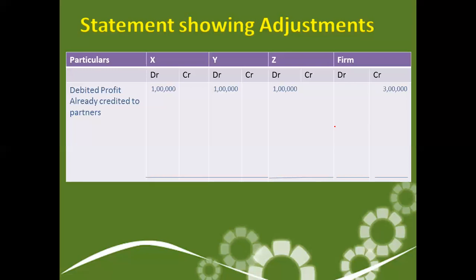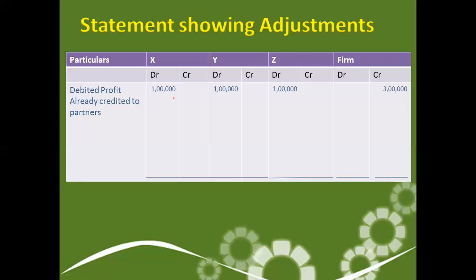The first thing is that in the previous slide we showed you that 3 lakh was distributed among the partners without providing for these items. So 1 lakh, 1 lakh, 1 lakh was already given to them. First of all, we will take this amount back from the partners. When this amount was given, the partners' capital accounts were credited.